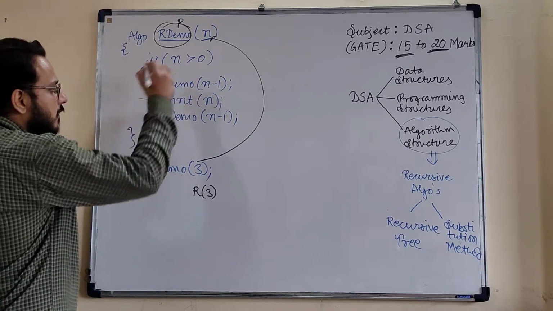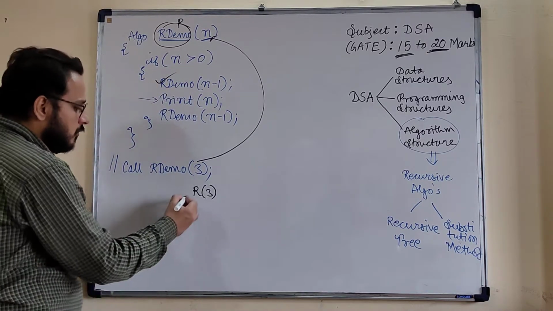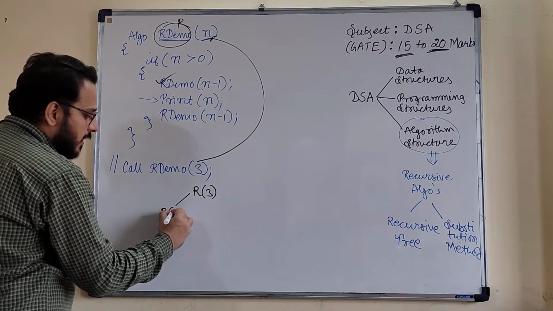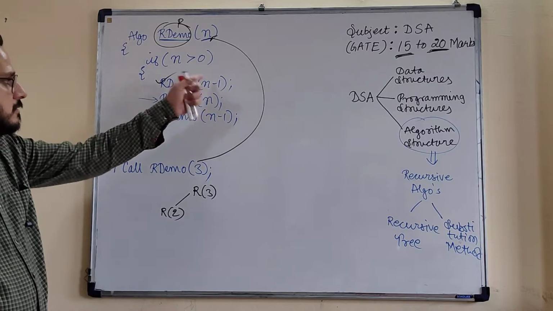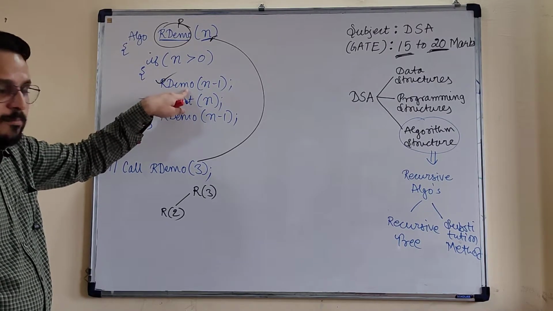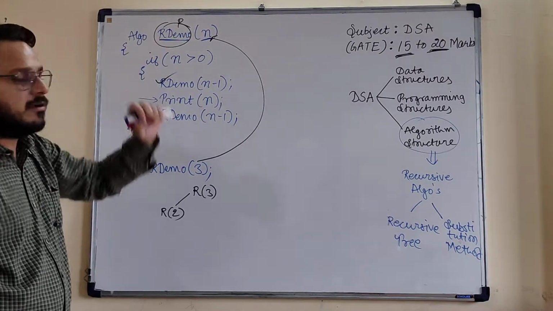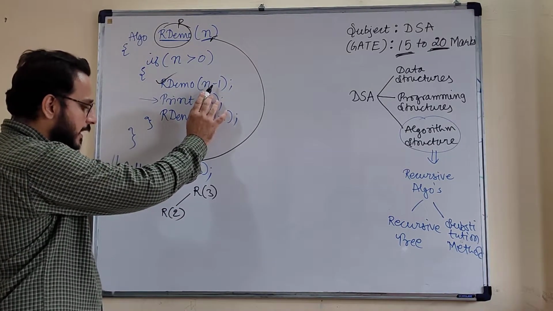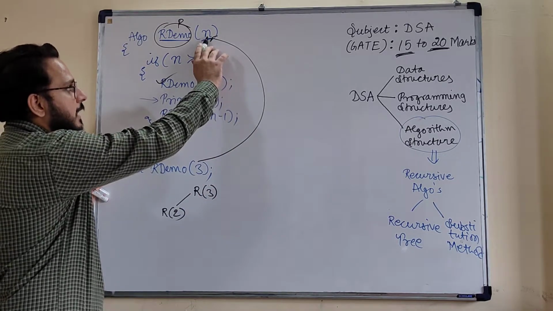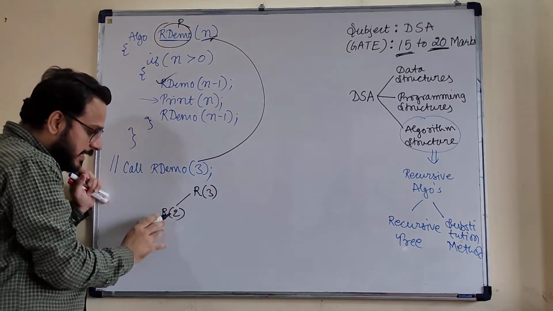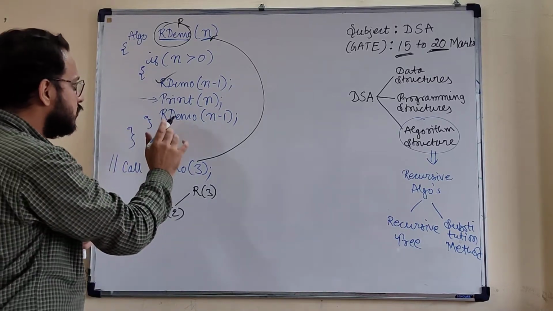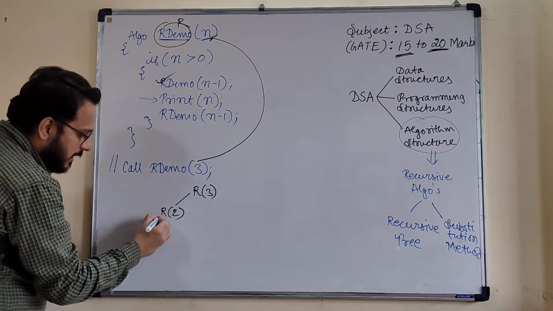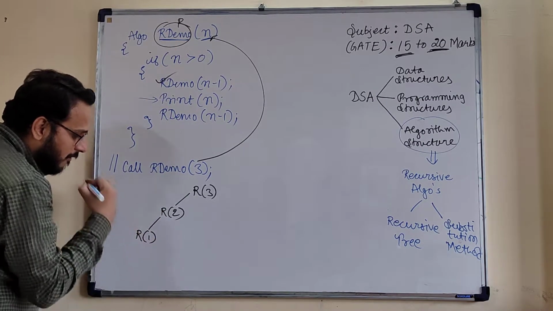So now the algorithm will call recursive demo of n minus 1. Here 3 minus 1, that is R of 2. So R of 2 is now called. At the same point, the algorithm is called again with the input size reduced to n minus 1. Now 2 is passed to n, and at the same instance 2 greater than 0 is checked, and again the recursive call is placed in the form of R of 1.